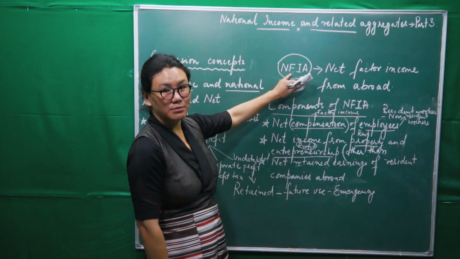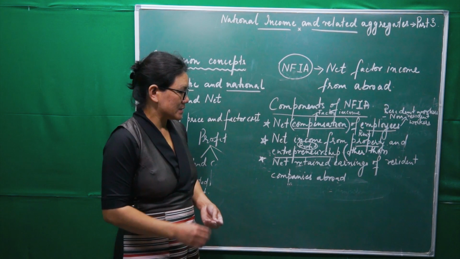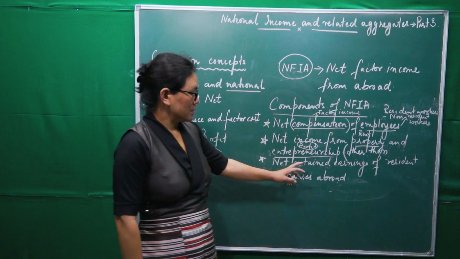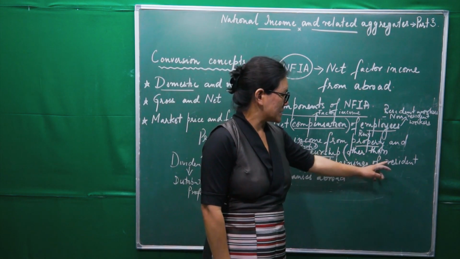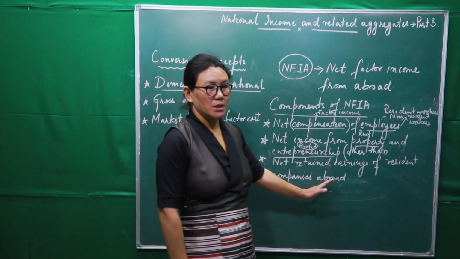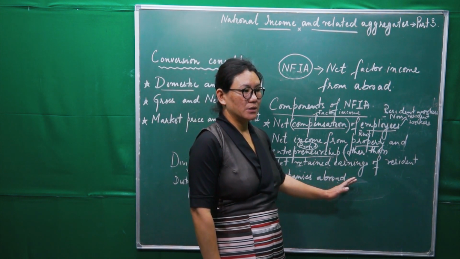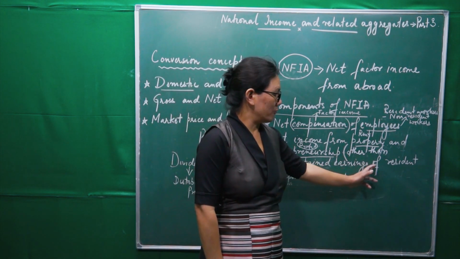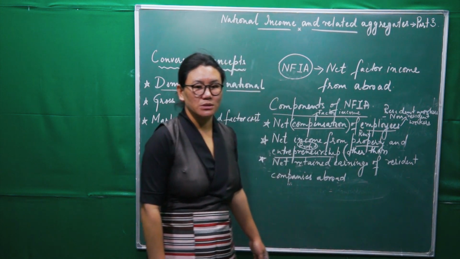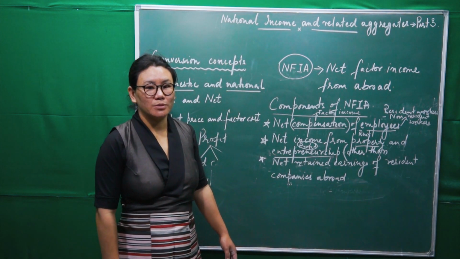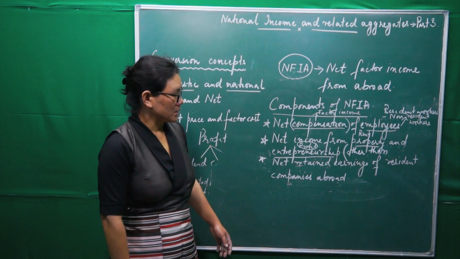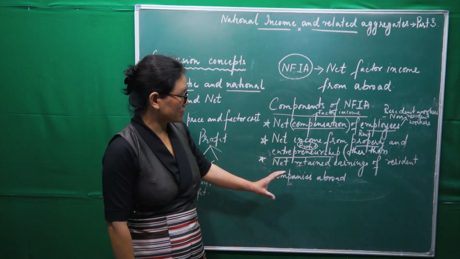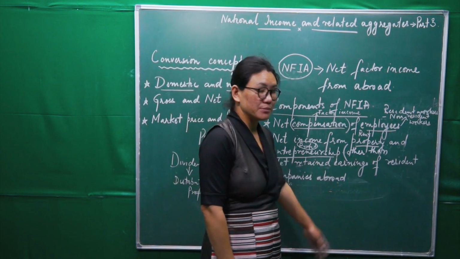Same here, the meaning. Net retained earnings of resident companies abroad: it is the difference between retained earnings of resident companies located abroad and the retained earnings of non-resident companies located within the domestic territory of a country. That difference will make net retained earnings of resident companies abroad.